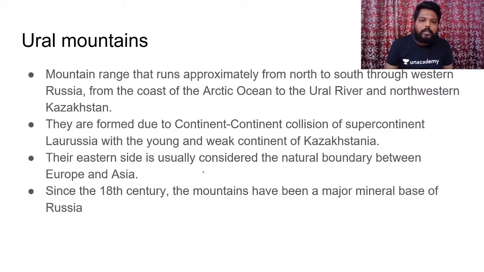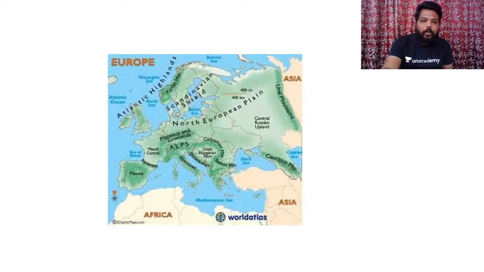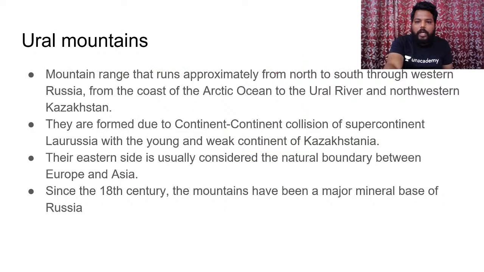So the Ural Mountains, like I've already said, are located here, you can see the Ural Mountains. They are the very old fold mountains of the world, along with the Appalachian Mountains. This mountain range runs approximately from north to south through western Russia, from the coast of the Arctic Ocean to the Ural River and to the northwest portion of Kazakhstan.